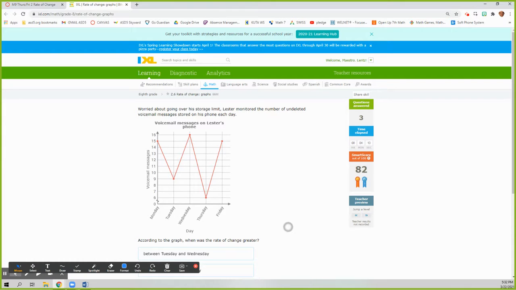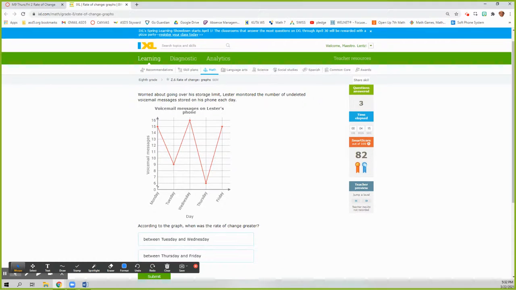Not really. Okay. Says, worried about going over his storage limit, Lester monitored the number of undeleted voicemail messages stored in his phone each day. Bro, just delete them. God, why would you keep them? Like very rarely do you have one you need to keep, let alone enough that fill your whole voicemail box.